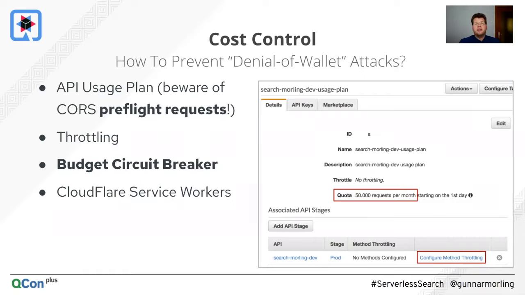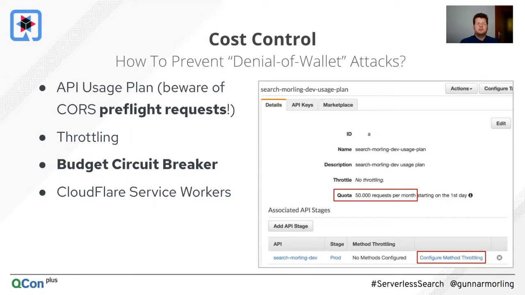Now the question is, how can I avoid this? And there's a few measures you can do to make this really safe. The first thing to do is put an API usage plan in place. You can see it here a bit on the screenshot. You can do things like saying I would like to just have 50K requests per month, and if it goes beyond that, no more requests are accepted, and that way no more requests will be billed. But there's a problem with that, and this is what's called the CORS pre-flight request.